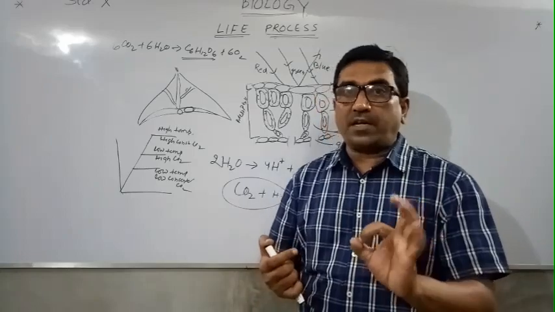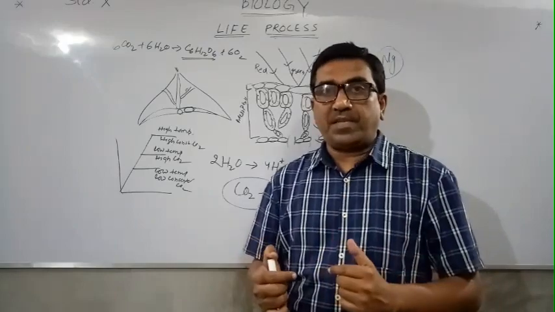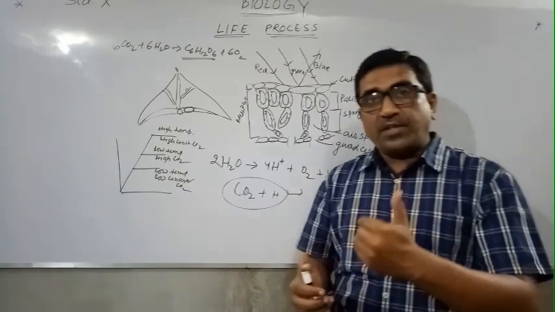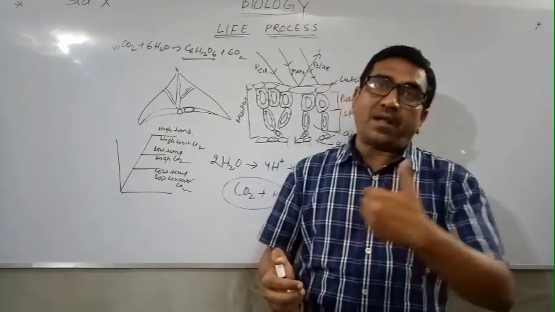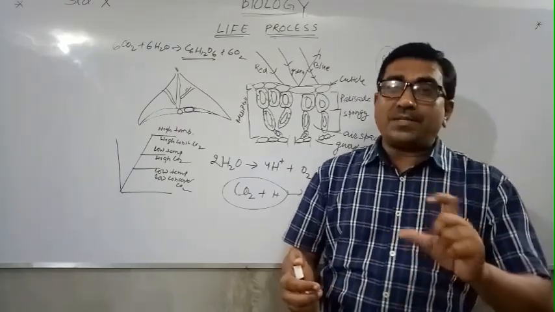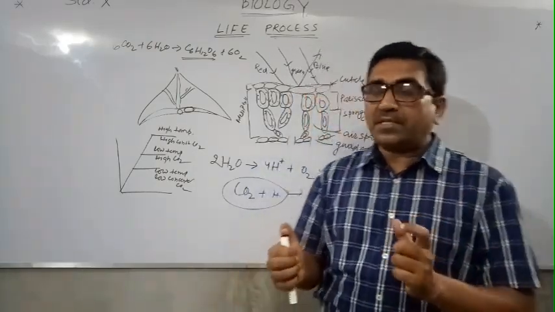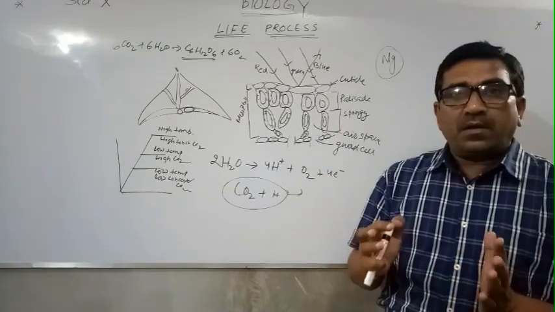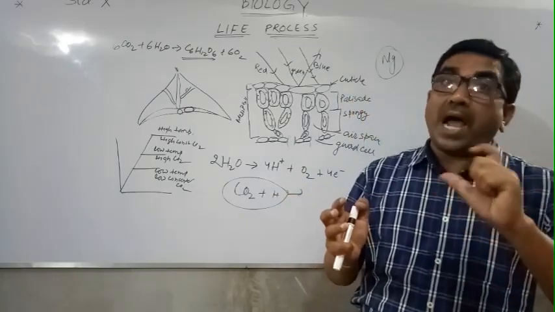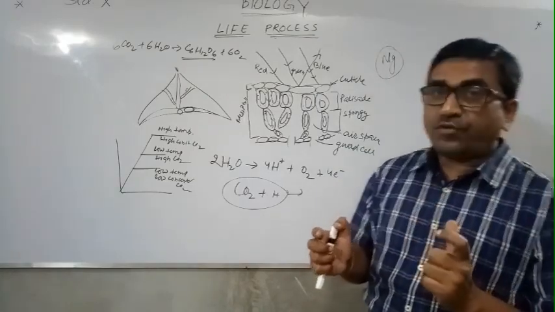But there is a limitation. How much limitation should there be? If the temperature goes beyond 40 degrees Celsius, then the rate of photosynthesis reduces. And if the temperature is less than 10 degrees Celsius, again the rate of photosynthesis is reduced. If the temperature comes below 6 degrees, you can say no photosynthesis is taking place or it is very negligible. It means the ideal conditions, 30 to 35 degrees, are considered the most ideal for the rate of photosynthesis. So we have got the rate of photosynthesis.